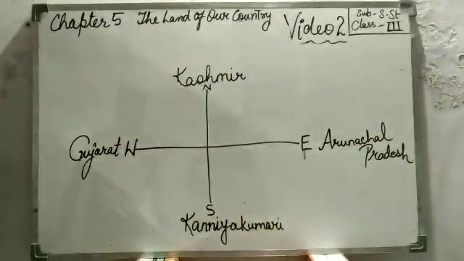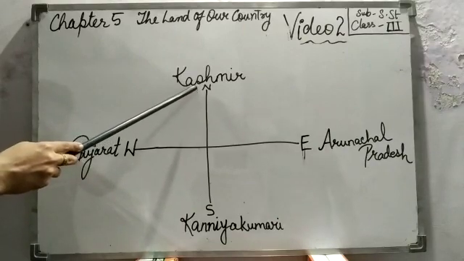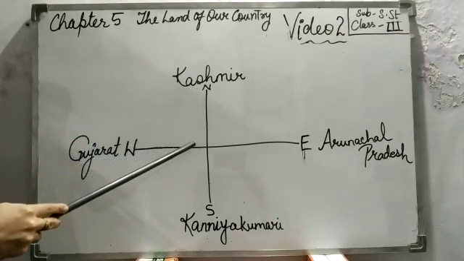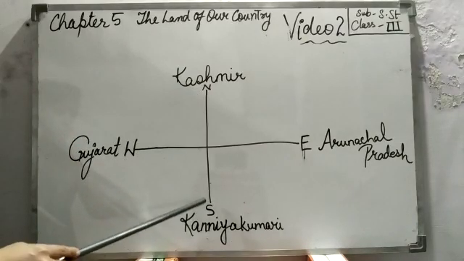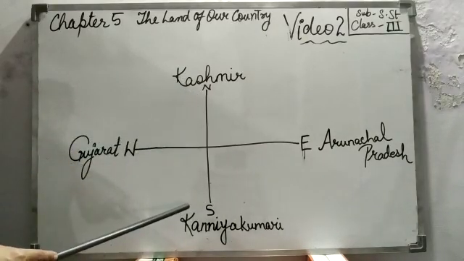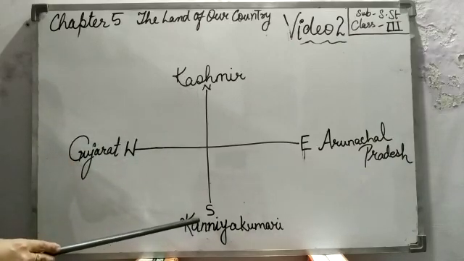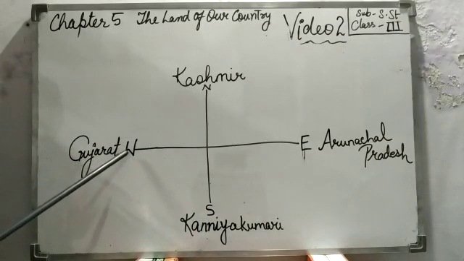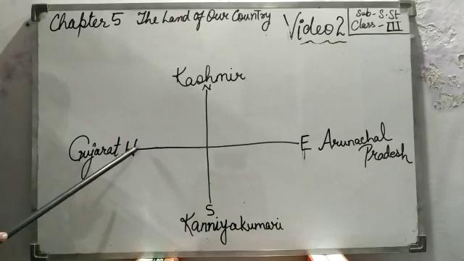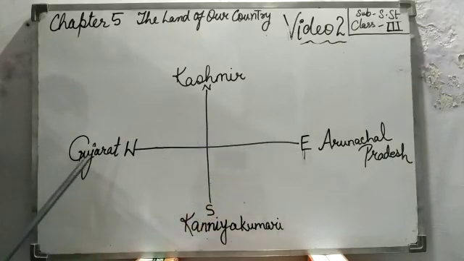Now it extends from Kashmir in the north to Kanyakumari in the south. I have already told you, from here till here, from Kashmir to Kanyakumari, and from Gujarat in the west to Arunachal Pradesh in the east.